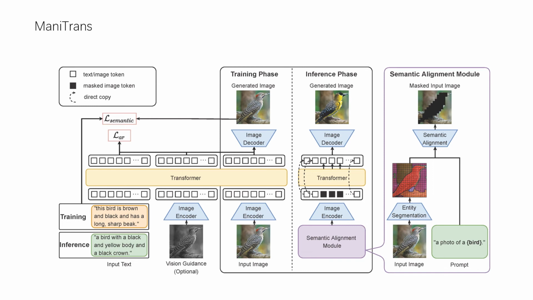Besides the classification loss on each token, ManiTrans adopts a semantic loss to help the model capture the visual semantic alignment between the input text and the manipulated image in the training phase. In the inference phase, ManiTrans adopts a semantic alignment model to locate the text-relevant tokens to be manipulated, and the generation model manipulates only these image tokens. The visual guidance is optional and is necessary in the case of editing only the appearance of an entity. We will detail each component within it.